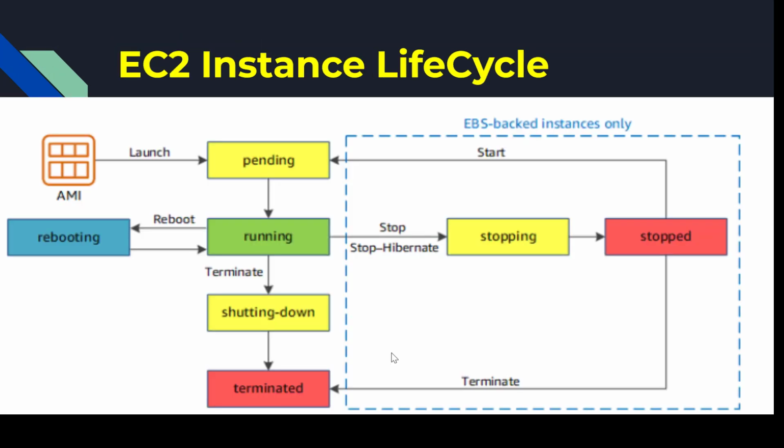Next, as we discussed in our agenda, we will be discussing how the EC2 life cycle generally works in AWS. When you create a new server, you need an AMI, an Amazon Machine Image, and based on that Amazon Machine Image we will be launching a new server. When we launch a new server, first it goes into the pending state.